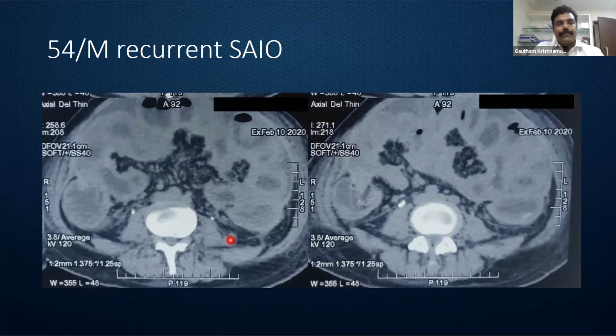We got imaging done. Just to go through the imaging, we can find the large intestine dilated. We can find the peritoneum, and you can see a lot of interbowel fluid here. These are interloop fluid. The small bowel appears thickened. There is some haziness of the mesentery at the junction of bowel and mesentery. So we were looking at a picture where peritoneal disease is a possibility, but this patient is not taking anything by mouth. So we thought we'd give him a chance by doing a diversion so that at least something can be fed into his mouth.